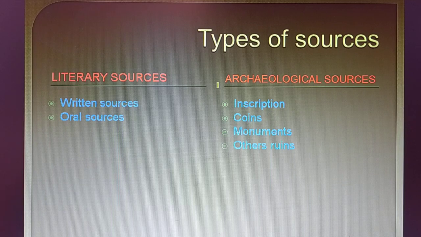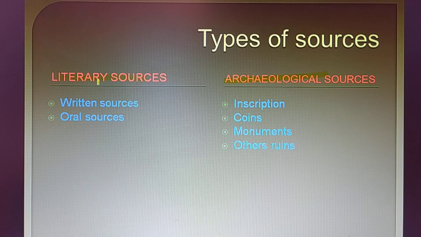Now let us move on to another topic, the types of sources. First of all, the types of sources can be divided into two parts. One is literary sources and another one is archaeological sources. Literary sources can be divided into two parts, and archaeological sources can be divided into four parts.